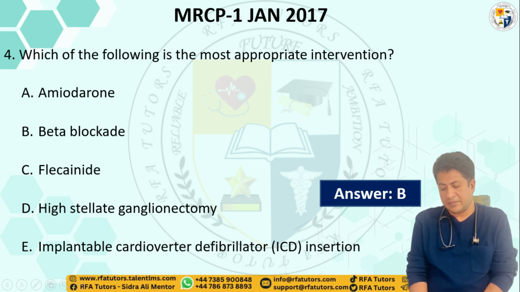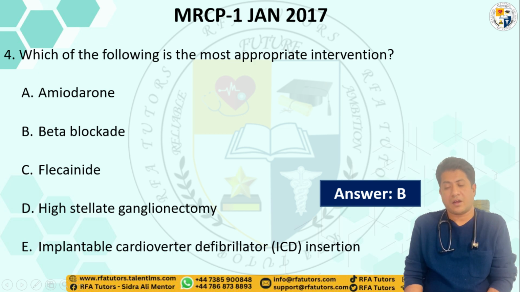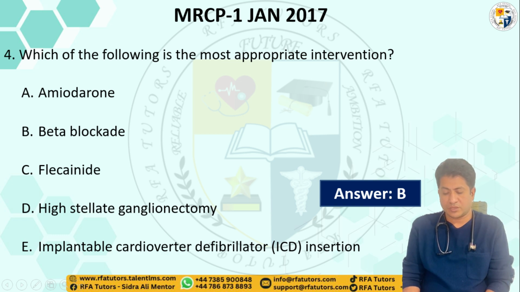First of all, you need to understand what high stellate ganglionectomy is. This is the blockage of the sympathetic ganglion, and as we all know, sympathetic stimulation increases the heart rate, which may increase the risk of tachycardia or arrhythmia, but this is not the right answer here. This approach we use for the patient who is a candidate for implantable cardioverter defibrillator, which is an indication in the patient when they are having any history of collapse in the past. So that's also not a correct answer here.